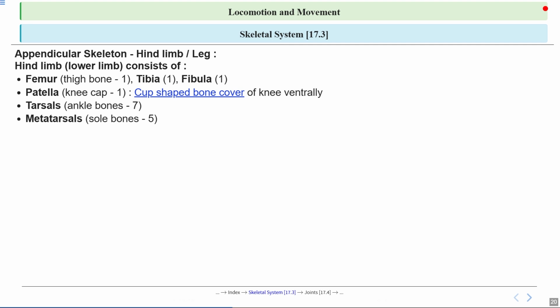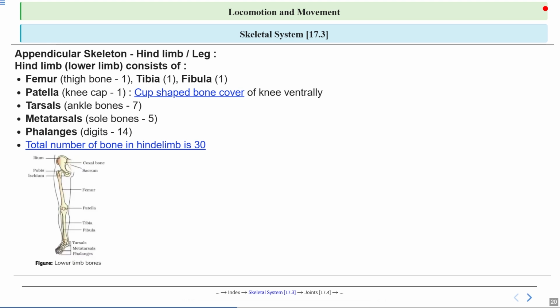Next, we have the metatarsal bones, which are the five long bones in the middle of your foot, and they act like a long part of your foot that connects our ankle to our toes. Lastly, the phalanges are the smallest bones that make up your toes. Just like your hands, you have 14 of them in each of your feet. Altogether, the hind limb consists of a total of 30 bones. This number shows just how complex and well designed our legs are for movement. So remember, each bone has a specific role and together they make walking and running possible.